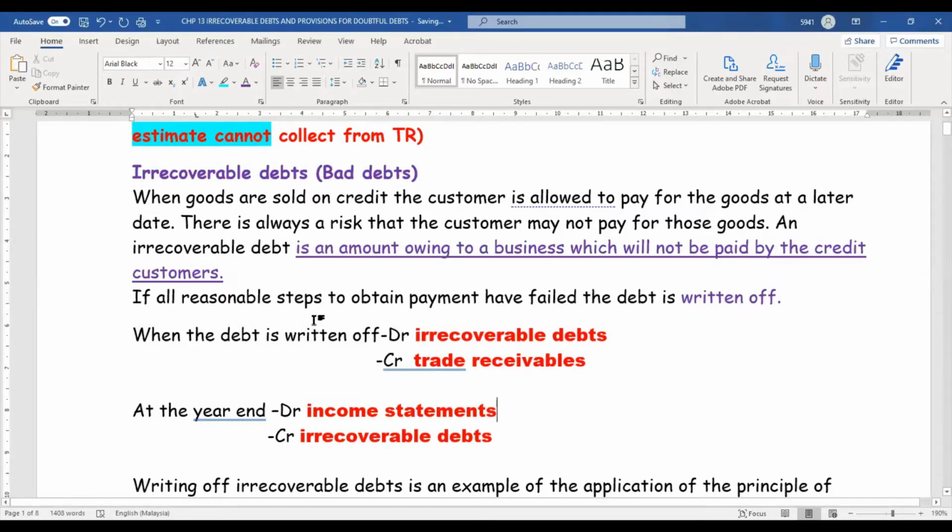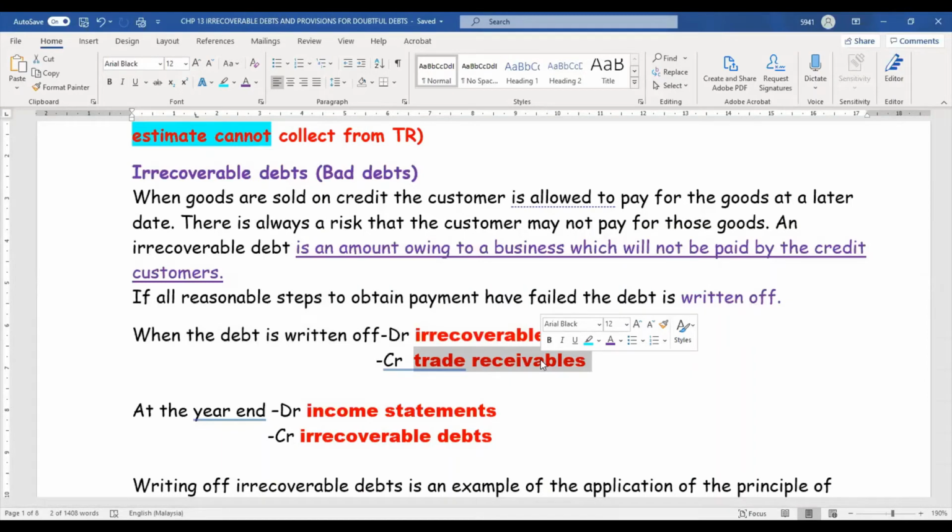I repeat again, whenever the bad debt or irrecoverable debt happens and you confirm that you cannot collect, we debit the irrecoverable debt because your expense increases. It's a loss increase. And then we credit the trade receivable. Why do we credit the trade receivable? Because your asset decreases. Asset decrease means the credit side. Then after that, end of the year.